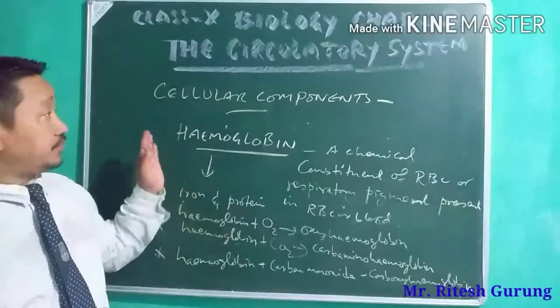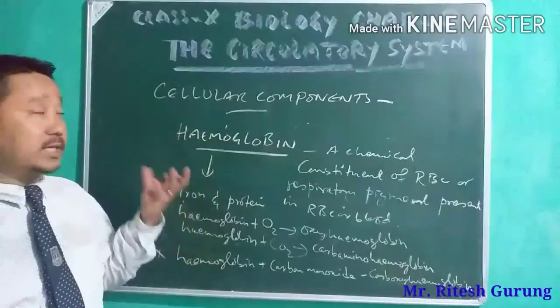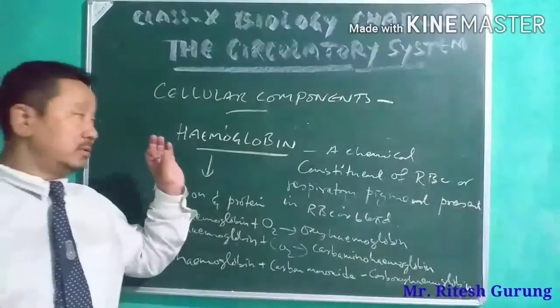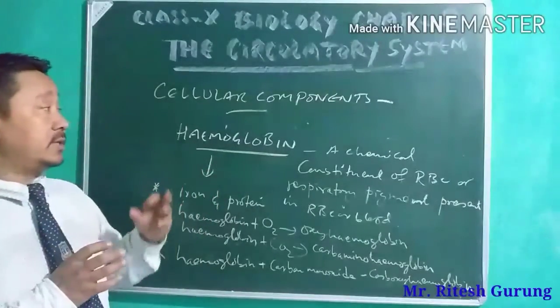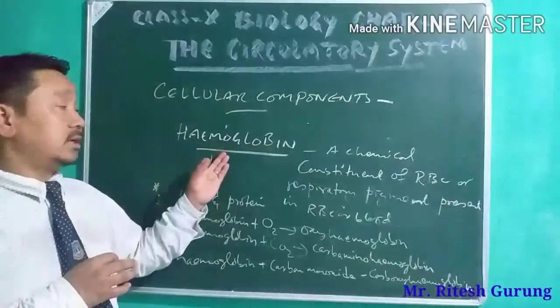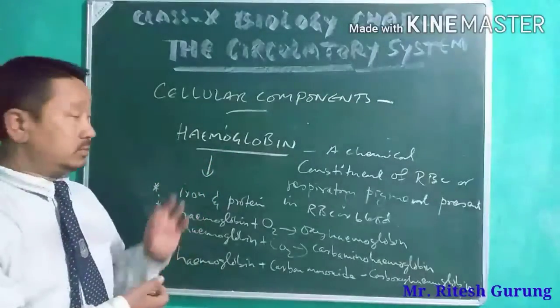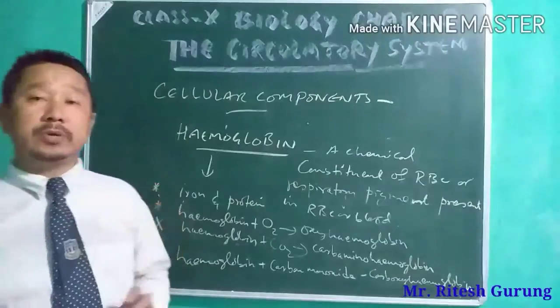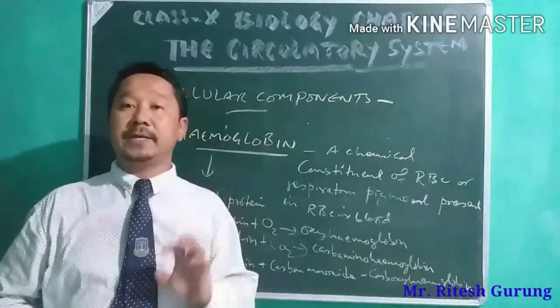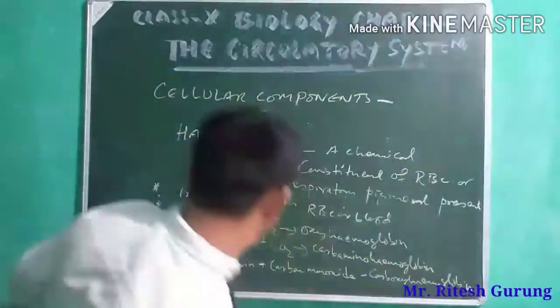So we talked about RBC, its properties, and the important thing that we find in RBC, that is hemoglobin, which we just talked about. Then next we go to the life and death of RBC.